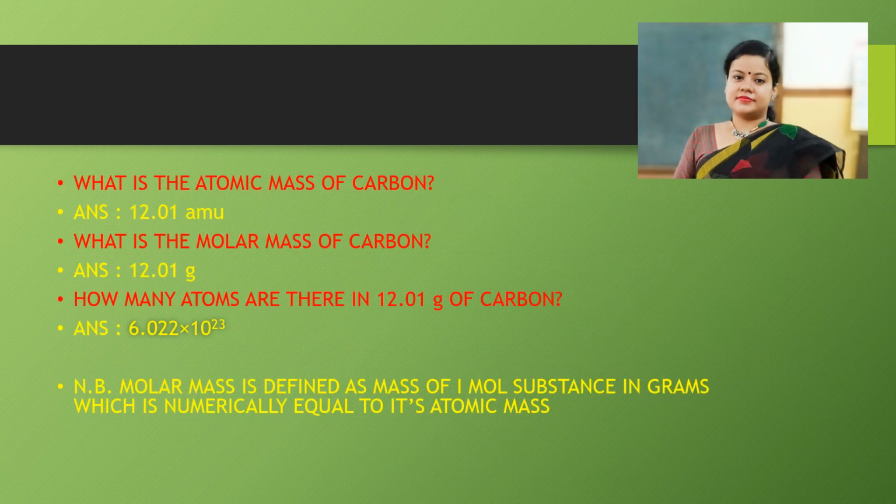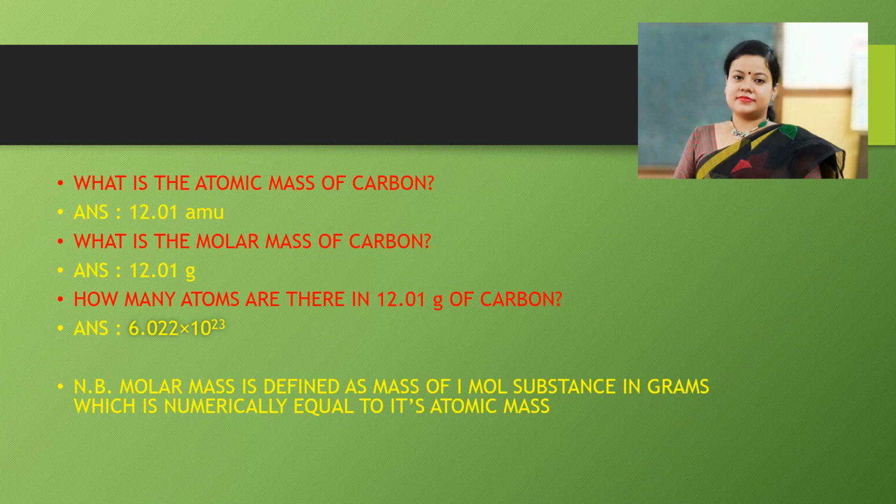To clear your doubt, what is the atomic mass of carbon? That is 12.01 AMU, atomic mass unit. What is the molar mass of carbon? 12.01 gram. Children, you have to notice that the numerical value is the same. The only thing that changes is the unit. So, atomic mass is what? Molar mass is the same, only we have to change the unit into gram.